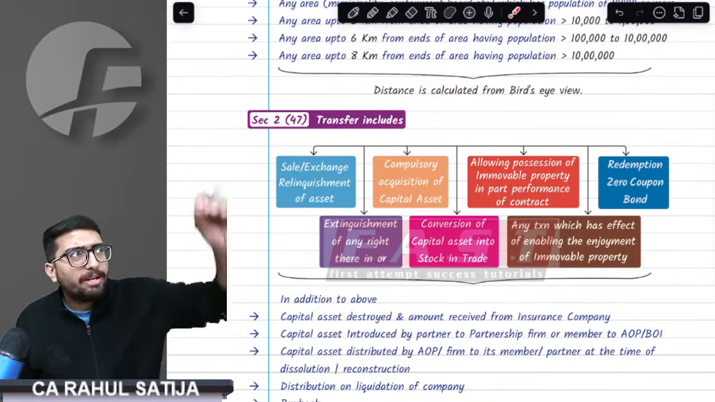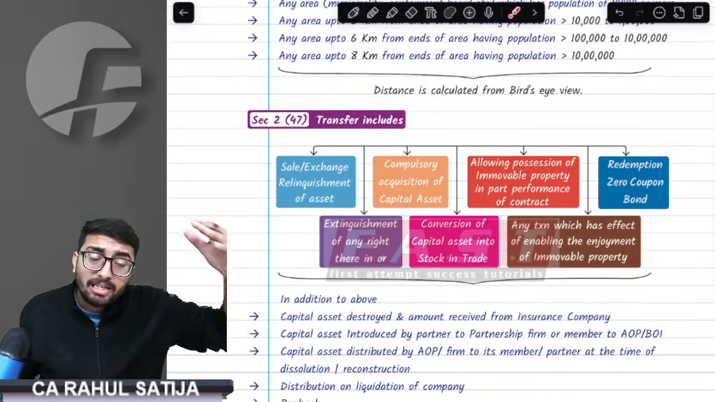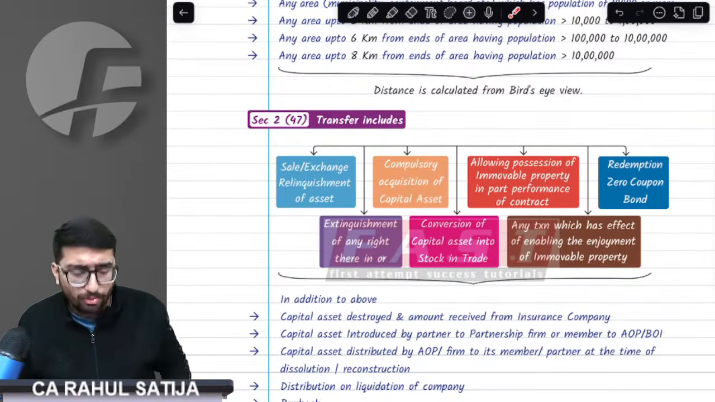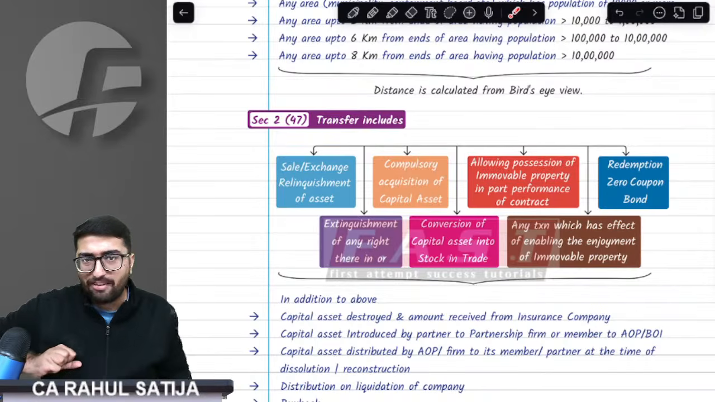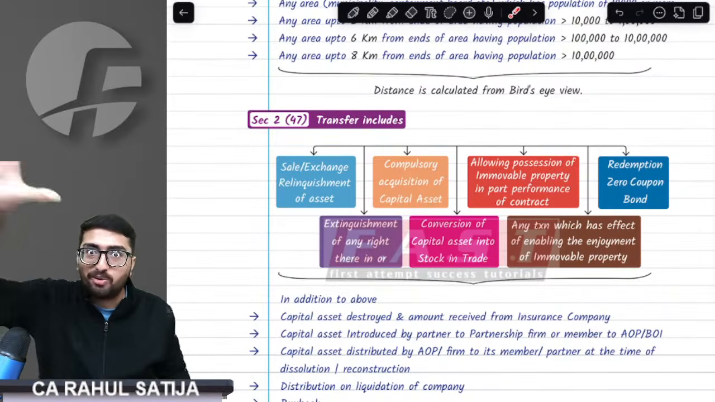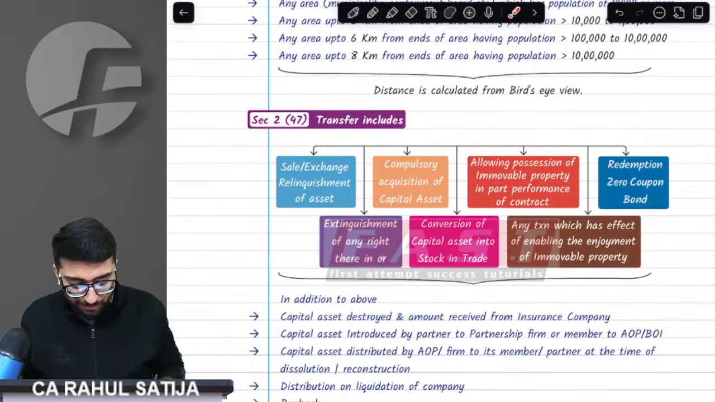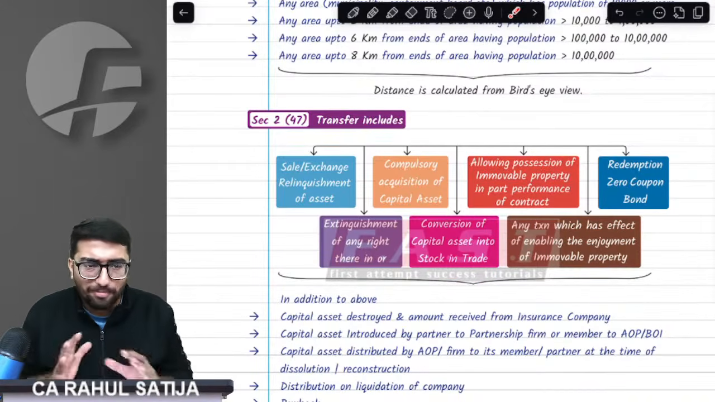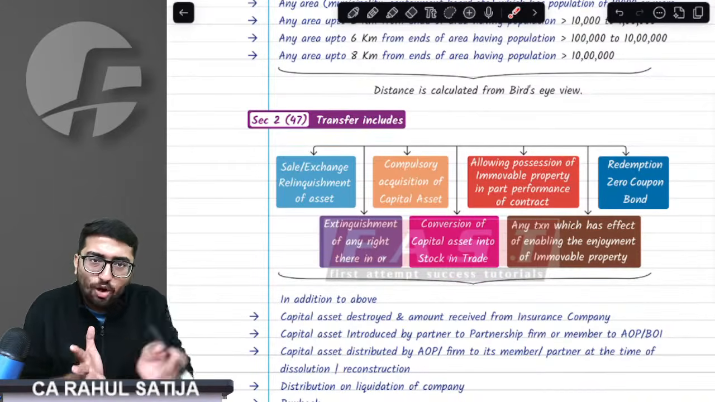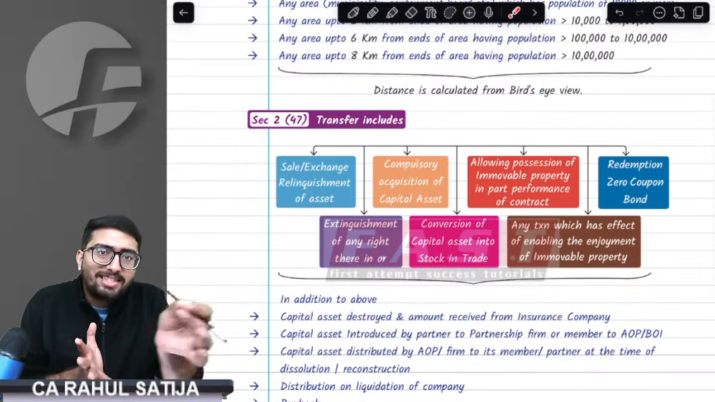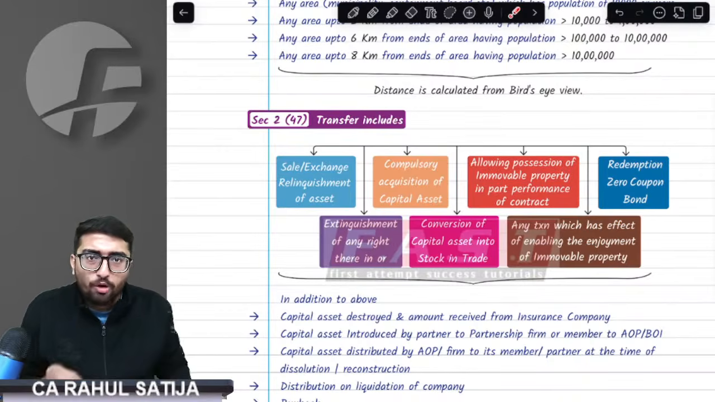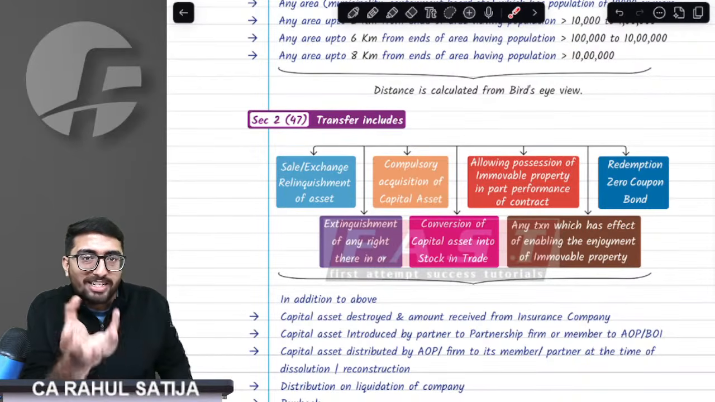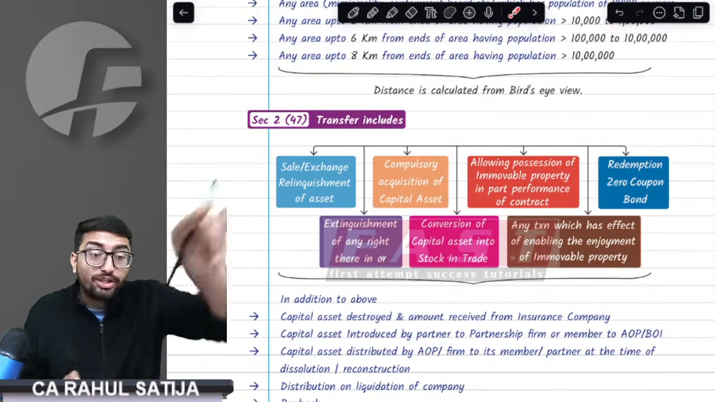Extinguishment implies, for example, that if I have shares in a company and that company is being liquidated, it shall also amount to transfer. Compulsory acquisition of a capital asset, for example, if I have a house and all of a sudden it is acquired by the government, shall also amount to transfer. Conversion of a capital asset into stock in trade: for example, if I have a land and suddenly decide to use it for making houses and selling them to others, then when I change that capital asset into stock in trade, it shall amount to transfer.